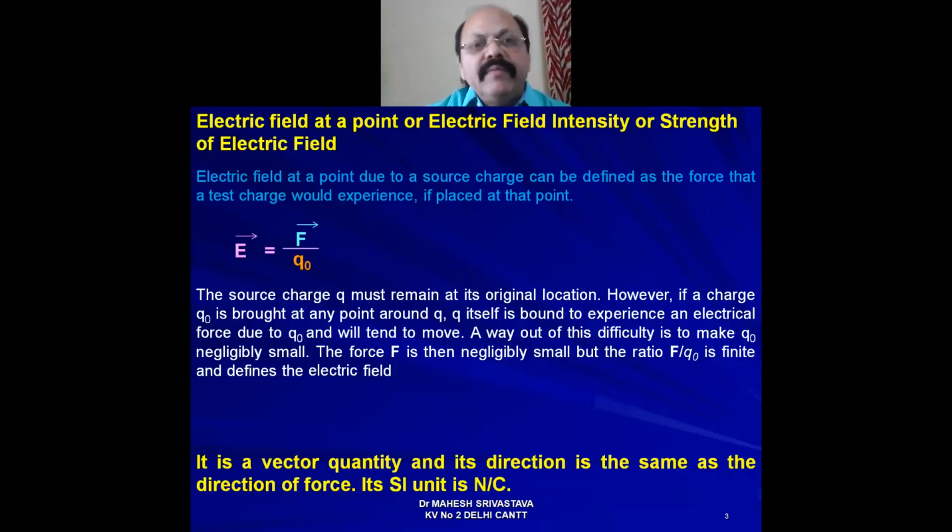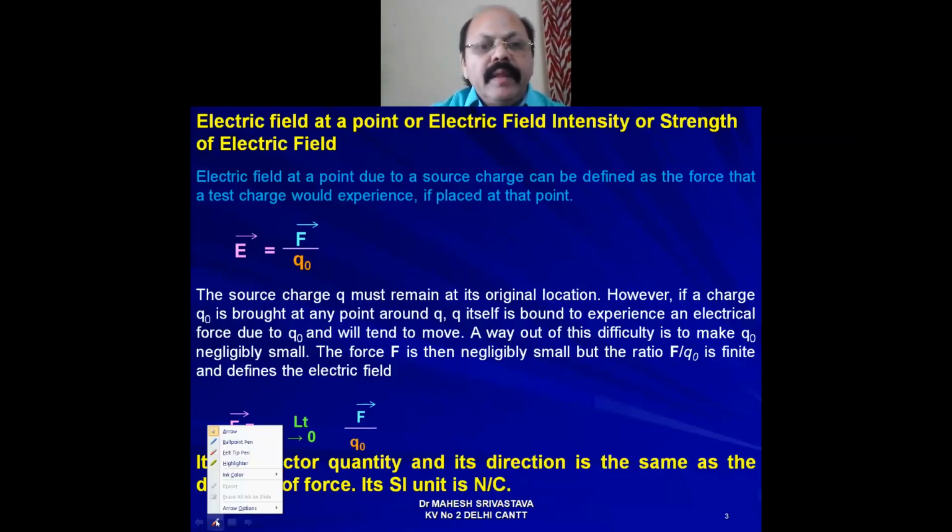Then further we have to write the expression for electric field intensity at a point. E vector equal to limit Q naught tends to 0.